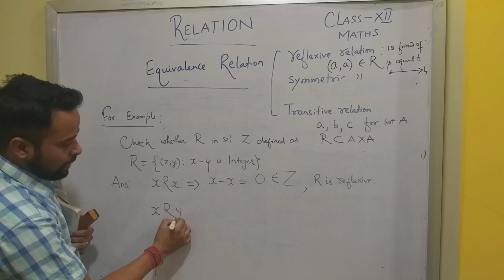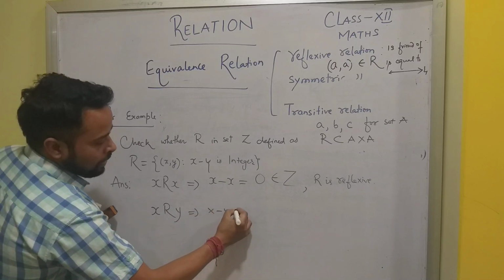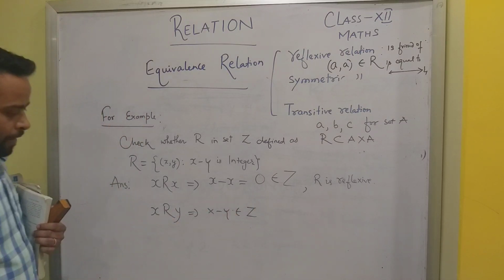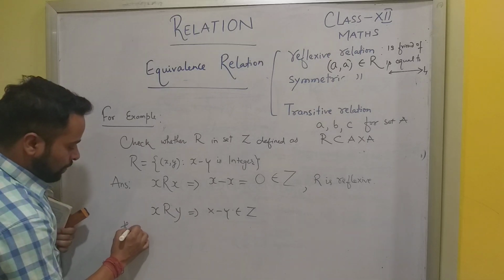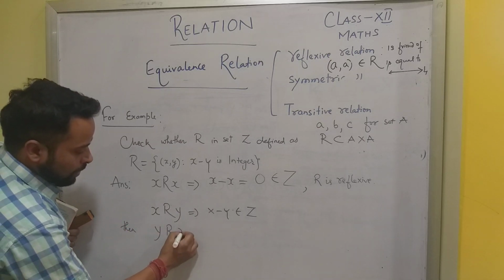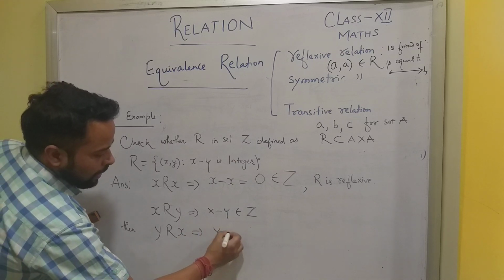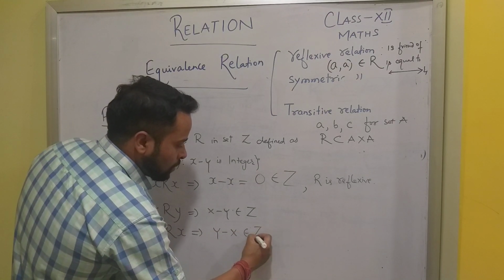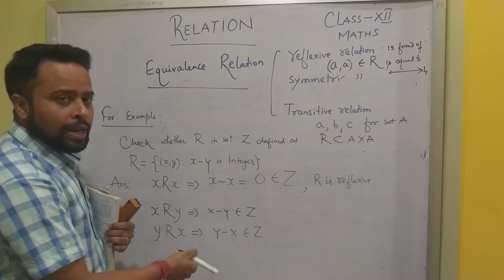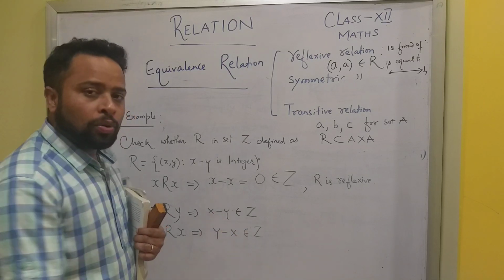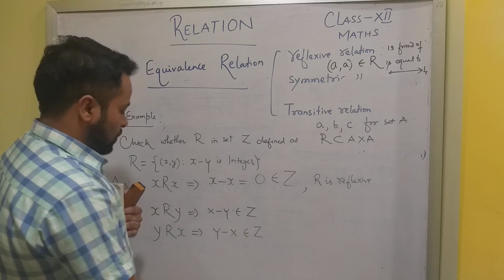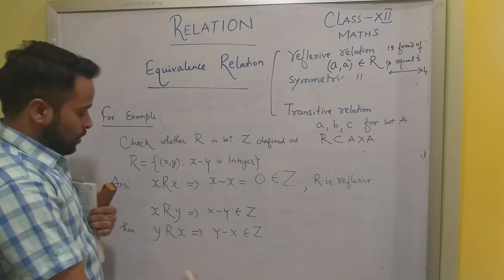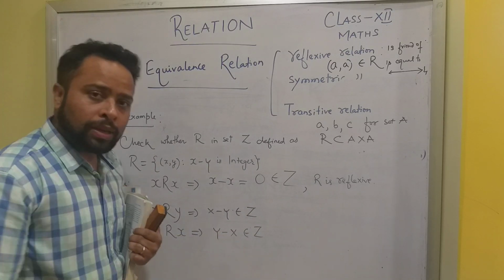If I have to check for symmetric, x related to y gives me x minus y belonging to Z as integer. Then y related to x I need to check implies y minus x. Obviously I'll get a negative number, and negative number belongs to integer only, maybe positive or negative. These two will vary with one negative sign, one positive sign, and both are admissible in integers. So that's why if x is related to y, that means the subtraction will give me integer. Y is also related to x because the subtraction will give me integer only.